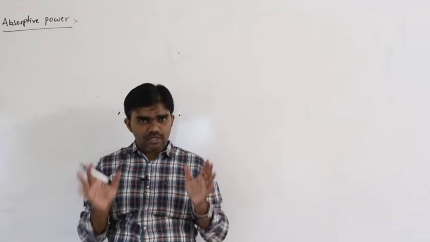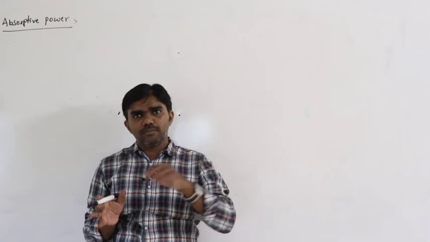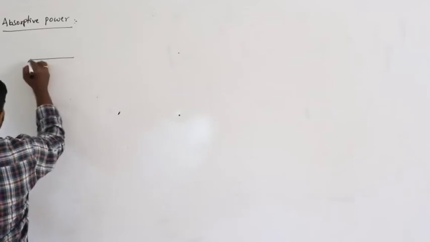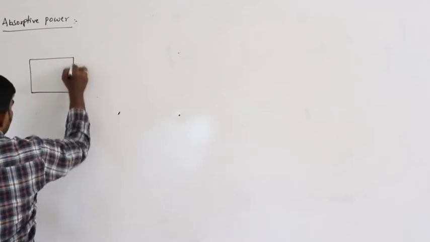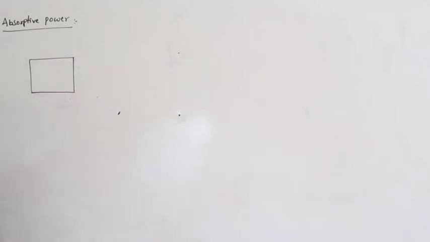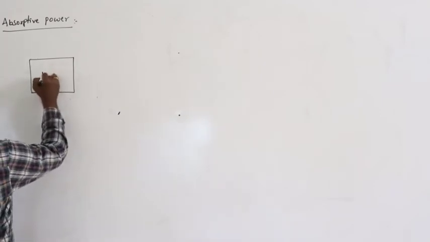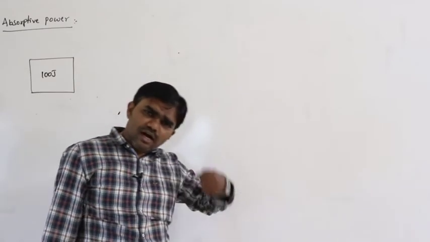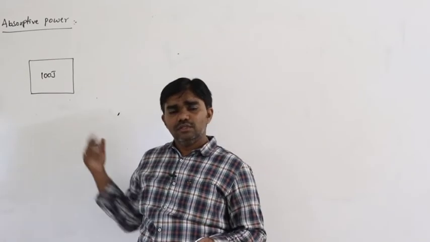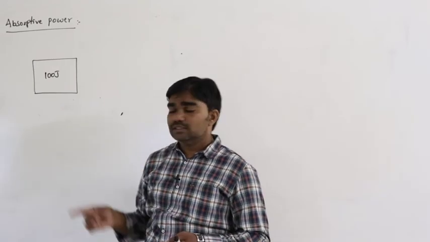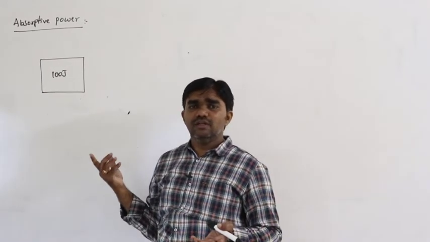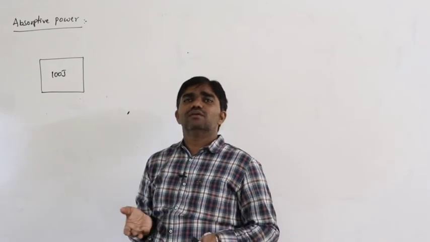For example, 100 joules of heat energy is incident on that body per unit area. If we consider a small area here, let us say 100 joules of heat energy is incident. If the body absorbs all of the heat energy, that is a black body. But not all bodies absorb the total amount of heat; some bodies absorb only a certain part.